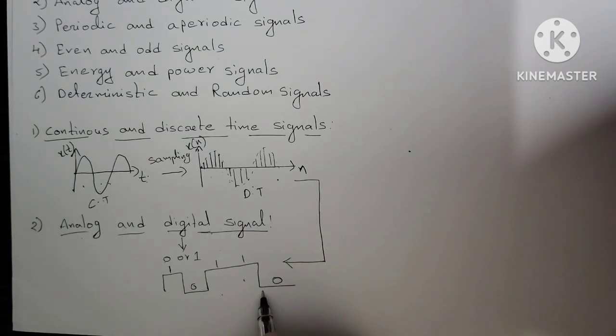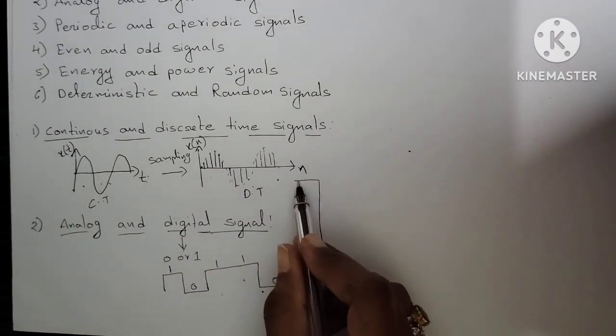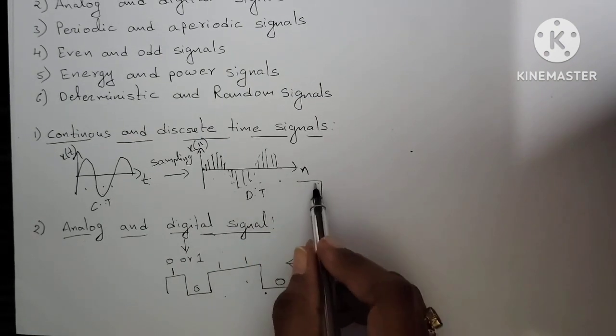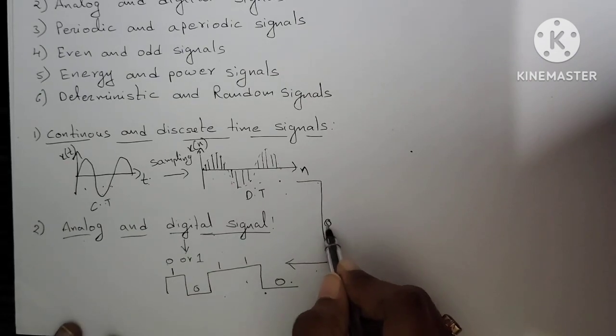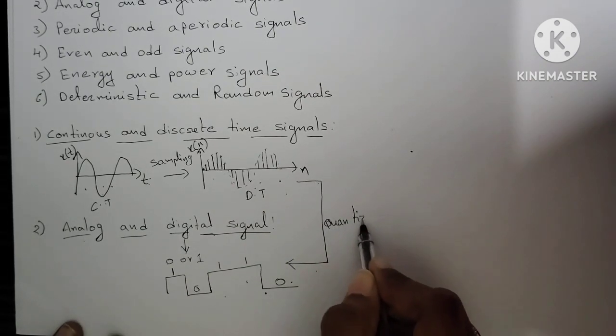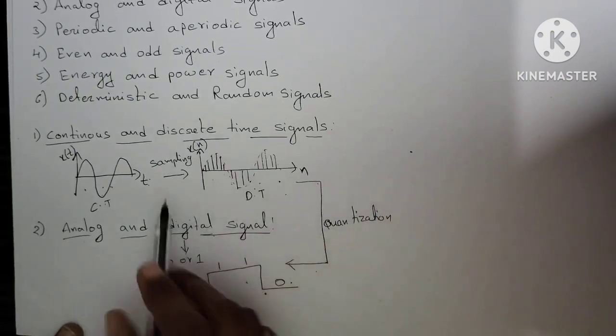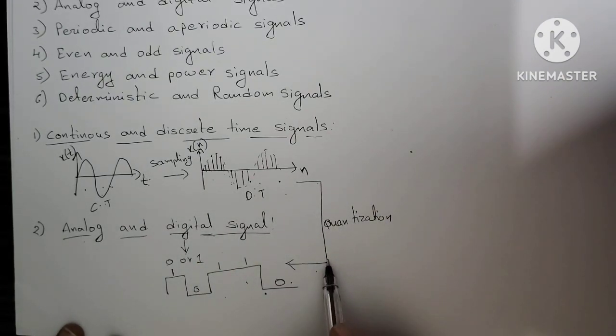A signal that is discrete in time but quantized in amplitude is called a digital signal. Quantization is a process in which each sample is rounded off to the nearest fixed quantization level. So after sampling, after converting into a discrete time signal, we apply a quantization technique, and after applying quantization we get a digital signal.